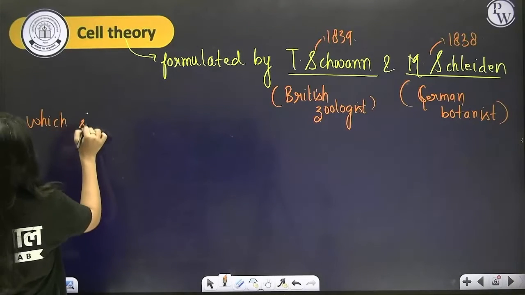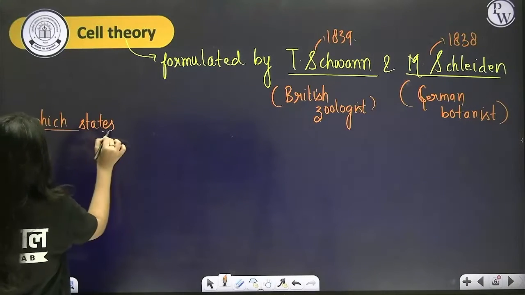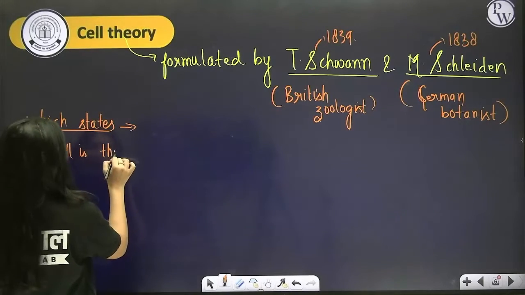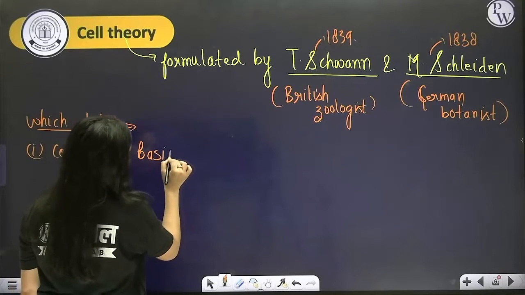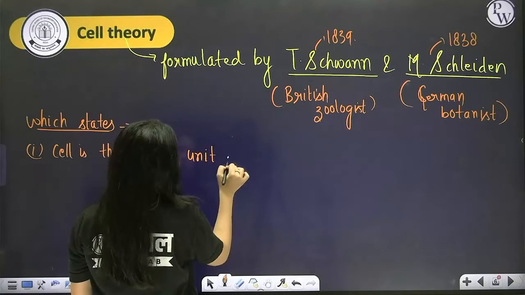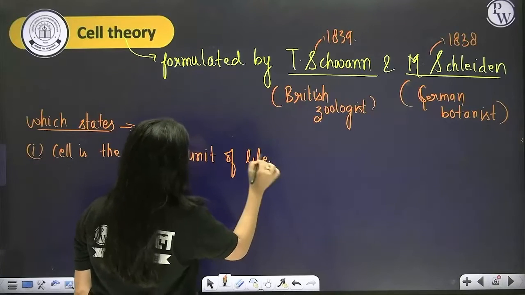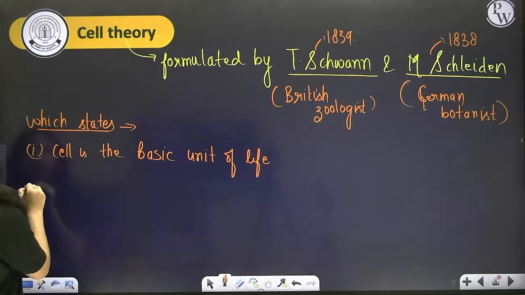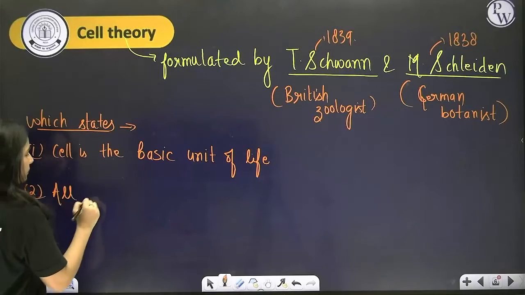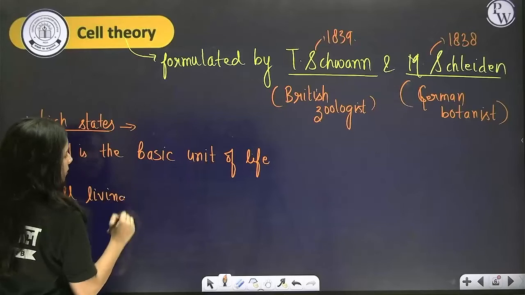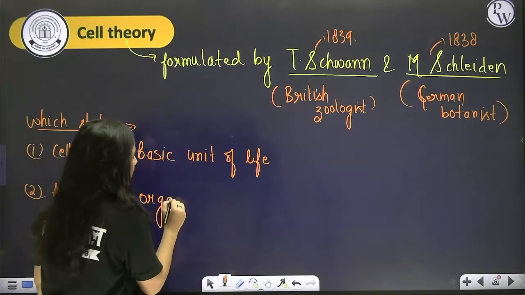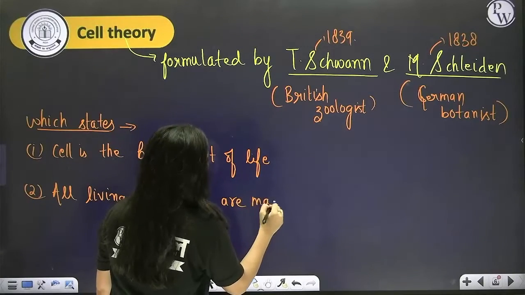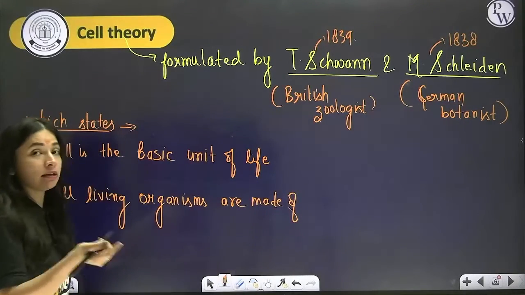So now write all the 3 points which I told you. Number 1, cell is the basic unit of life. Second, all living organisms are made up of cells or their product.